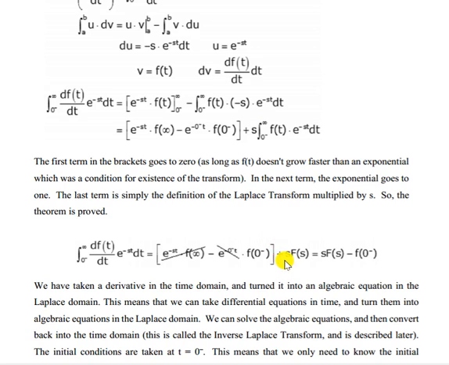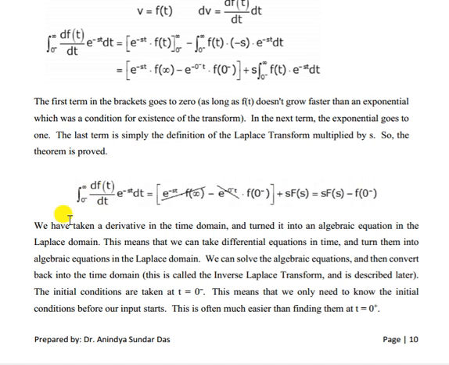So what we get is s F(s), and this equals e to the power minus 0, which is 1, and e to the power minus infinity is 0, so 1 into f(0) minus. That means the Laplace transform of df/dt is nothing but s into F(s) minus f(0). This is your initial value. Now F(s) is the Laplace transform of the f(t) function, and differentiation converts into s into F(s), that is, differentiation converts into multiplication by s.